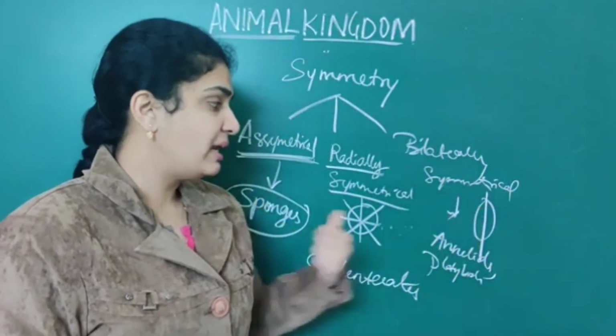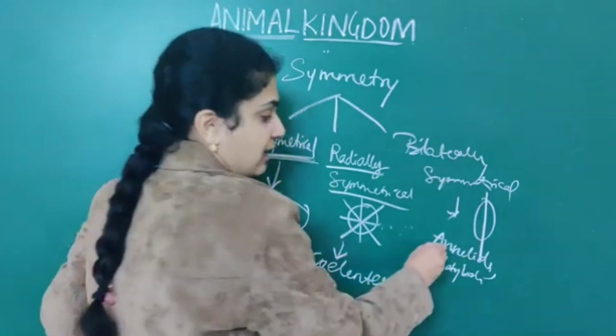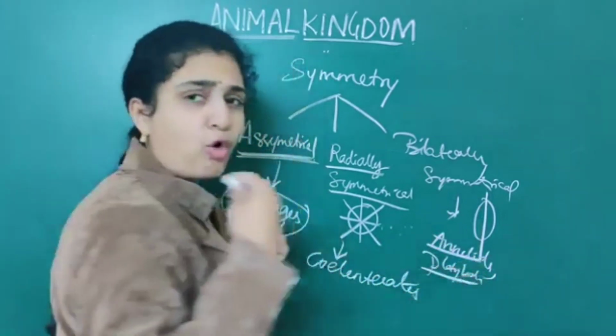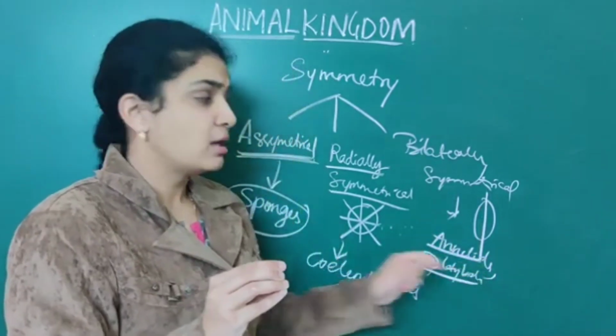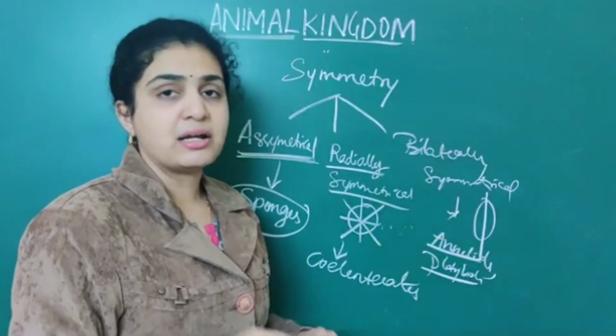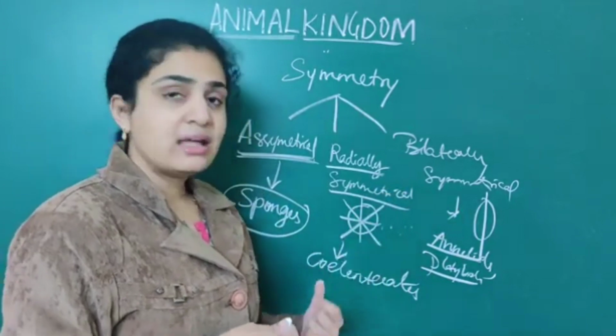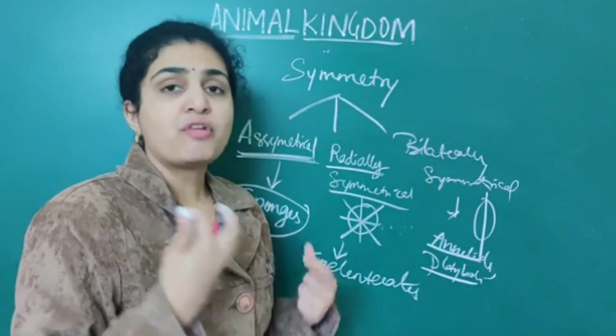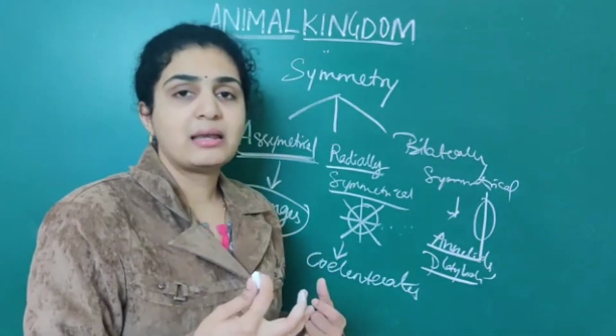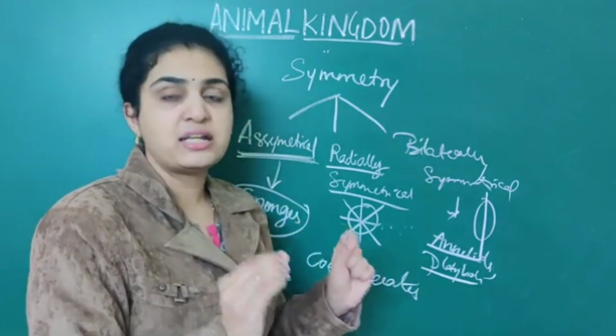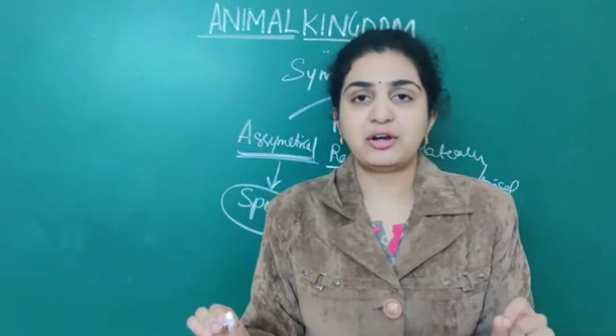When it comes to bilaterally symmetrical, annelids as well as platyhelminthes, whatever organisms are present, are all under bilaterally symmetrical. An important question to remember is that only coelenterates are radially symmetrical. The rest all are bilaterally symmetrical. So you should remember it like that.